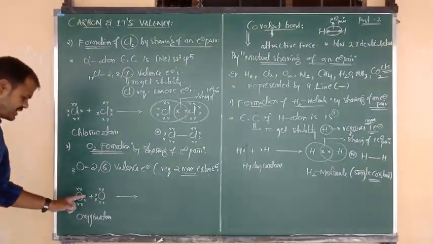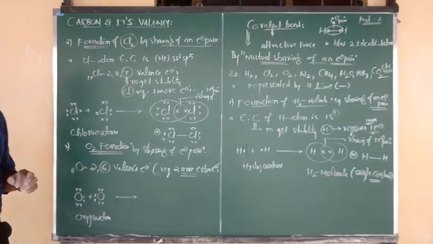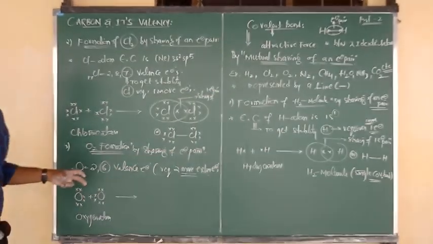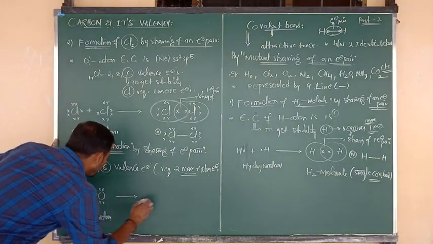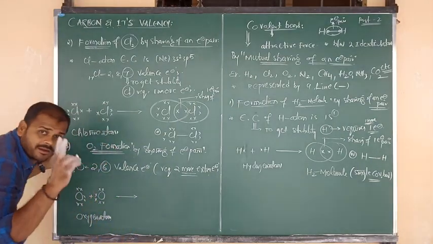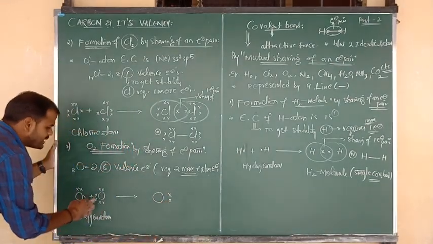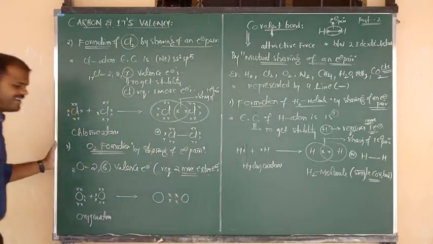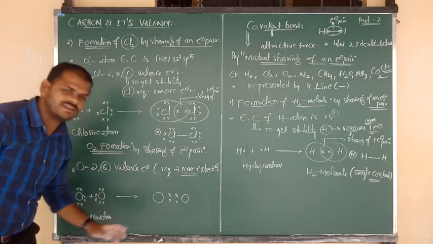The first oxygen shares 2 electrons, and the second oxygen also shares 2 electrons, because they each require 2 more. So each oxygen atom shares 2 electrons.